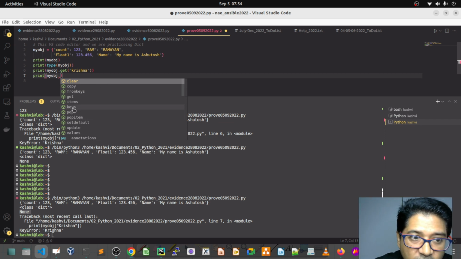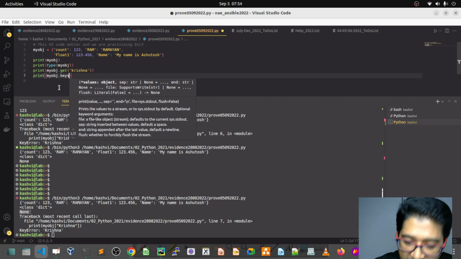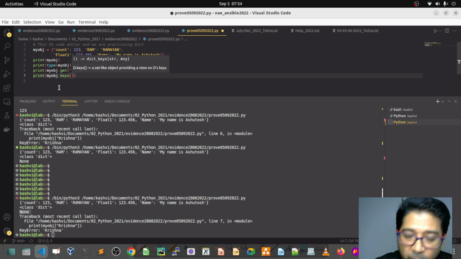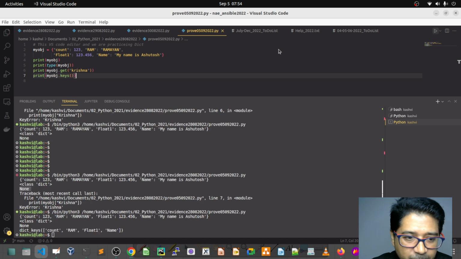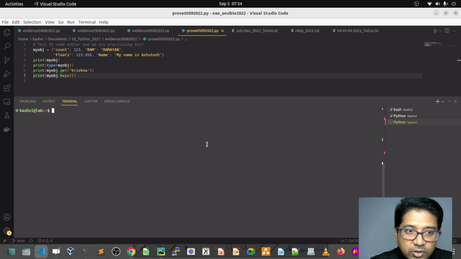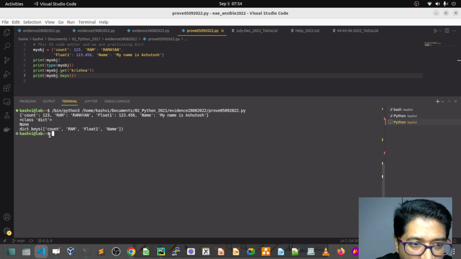If you call it, it shows you the entire set of keys only. Here I don't need to pass any parameter. Print the entire. So you can see here. Let me clear this. So the keys method helps you print; it will bring all your keys into a list.